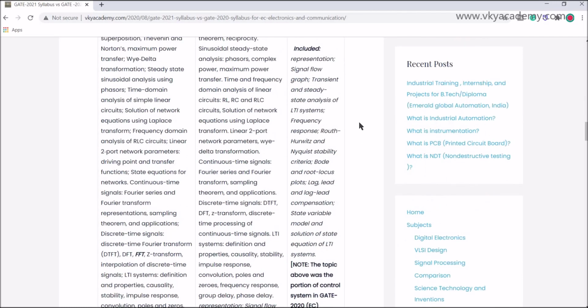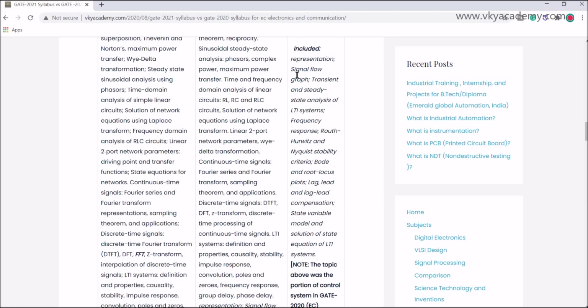But the portions which have been included are representations, signal flow graph, transient and steady state analysis, LTI systems, frequency response, Routh-Hurwitz and Nyquist stability criteria, Bode plot and root locus plots, lag lead compensation, state variable models, and solutions of state equations of LTI systems.